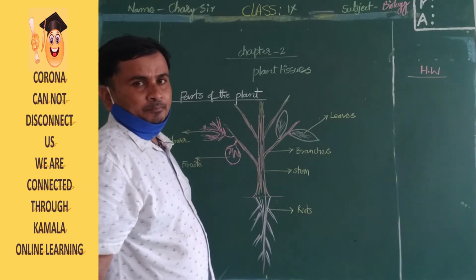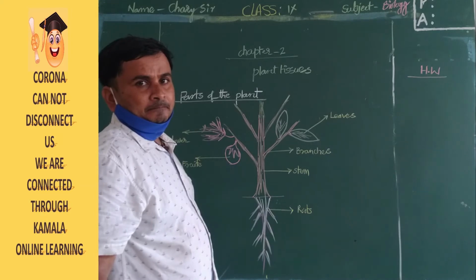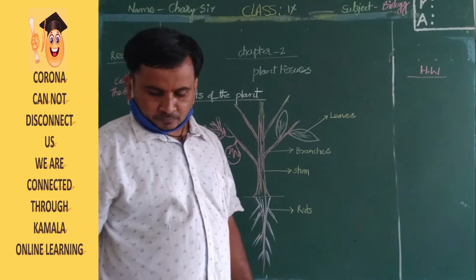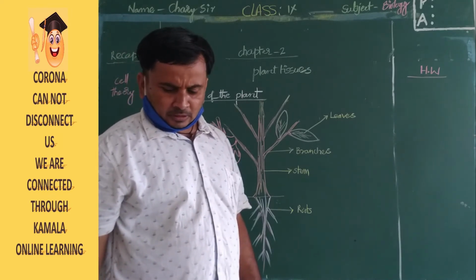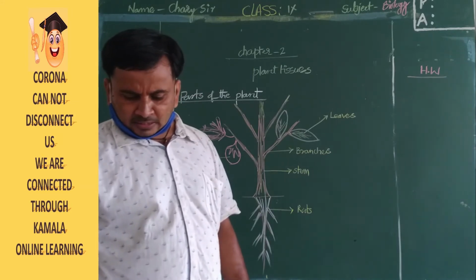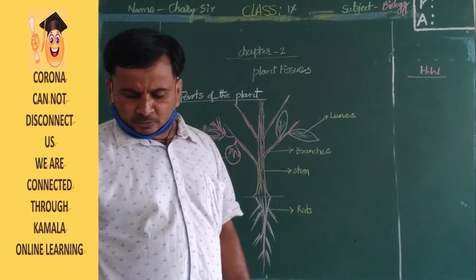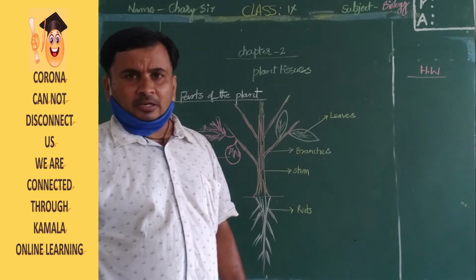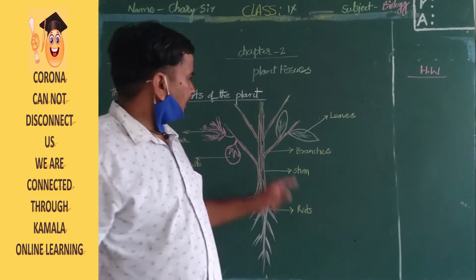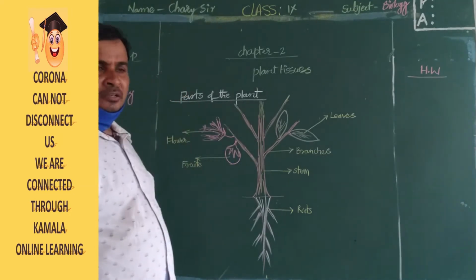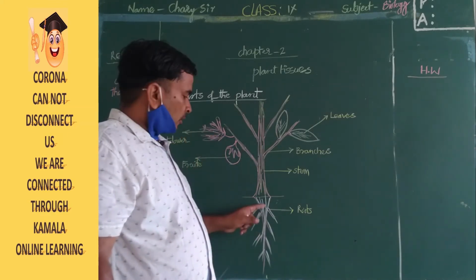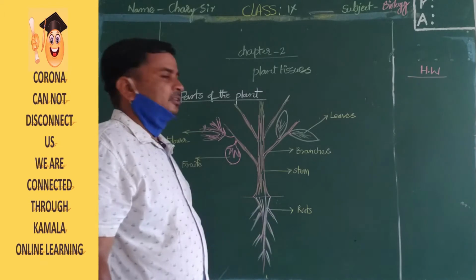You can see these are the lateral branches and main branches. Next, in this lesson, we discuss how the cells are arranged in each part. How many types of tissues are there? How many types of tissues are arranged in a plant? How are the tissues arranged inside the plant? We will see.